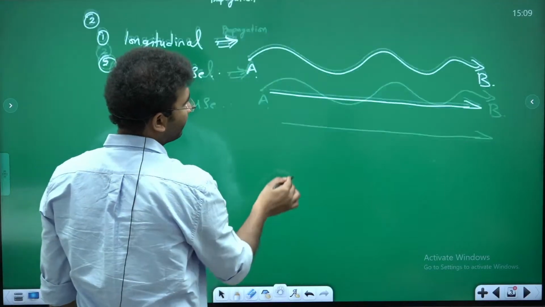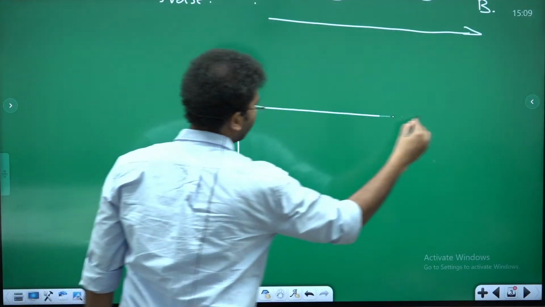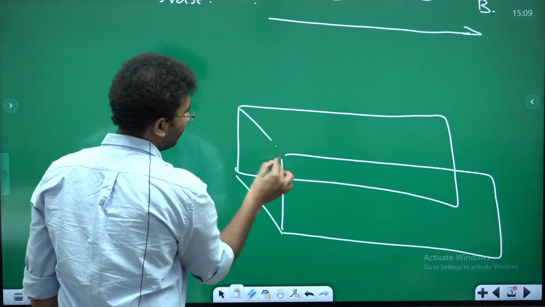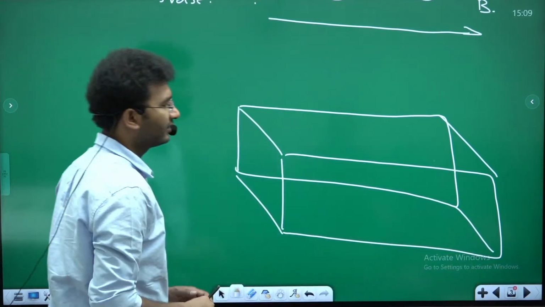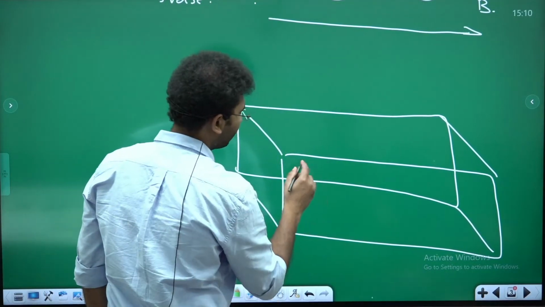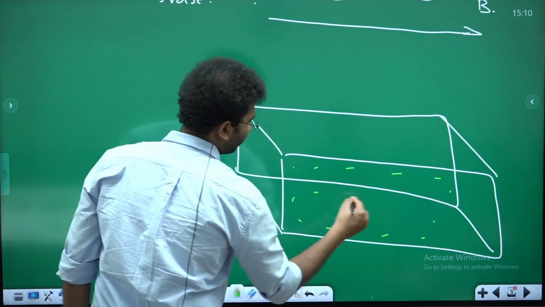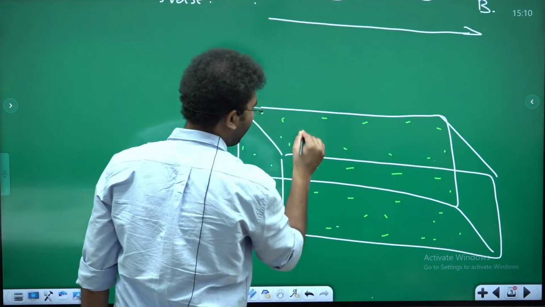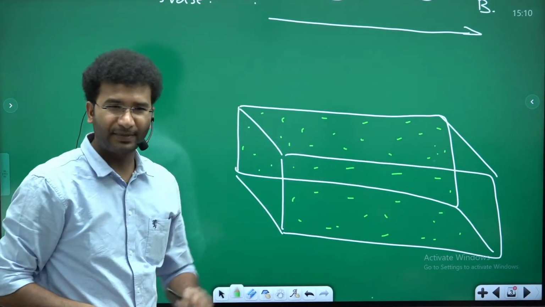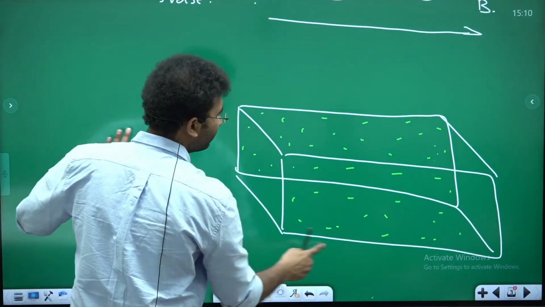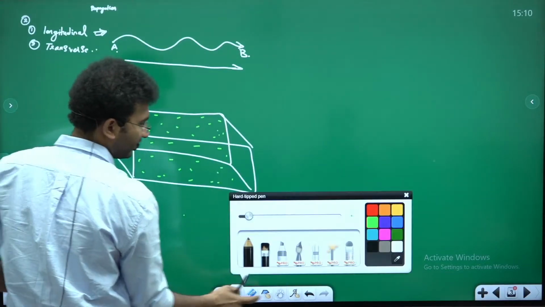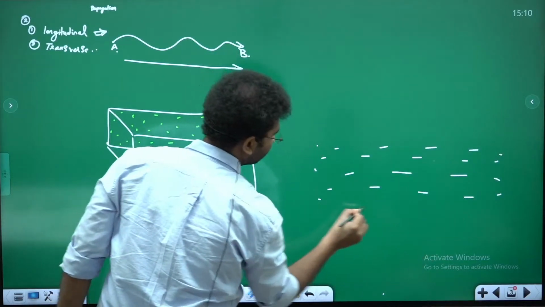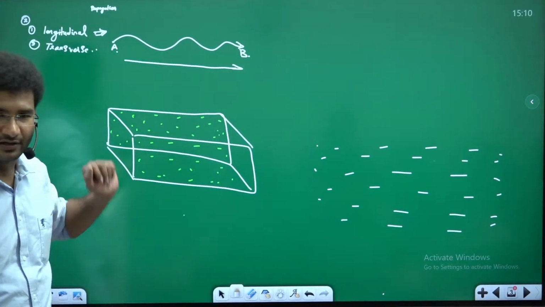Now simply, imagine that you have a piece of rock or a piece of material, and in this piece of material, you get to see multiple particles present, right? These are all particles. And these particles are tightly packed in a solid, but these particles can be loosely packed in water, right? So imagine that this is your water and this is your solid.